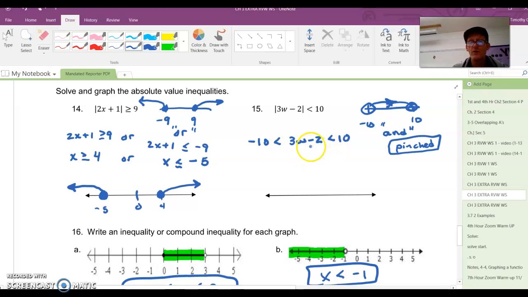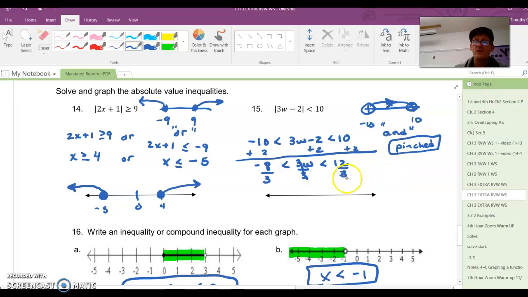Now we're going to add the 2 to both sides. And then we get 3w less than 12 and greater than -8. Divide by 3. And I'm going to move over here so my number line's not too crowded. W is less than 4, which is 12 divided by 3, and greater than -2.